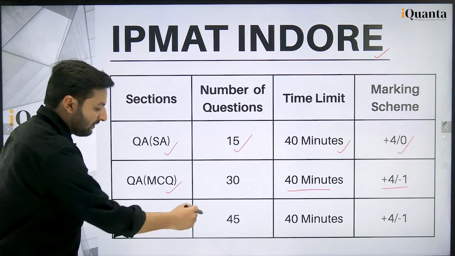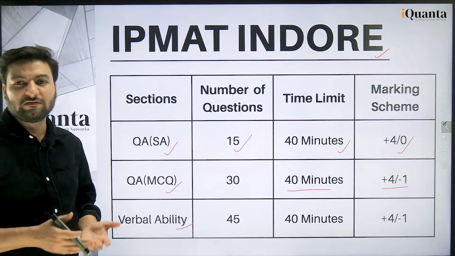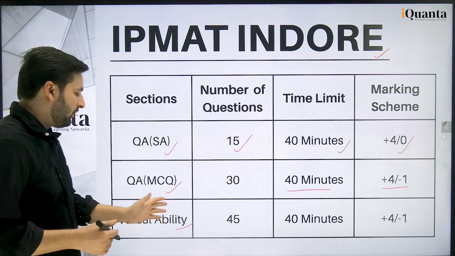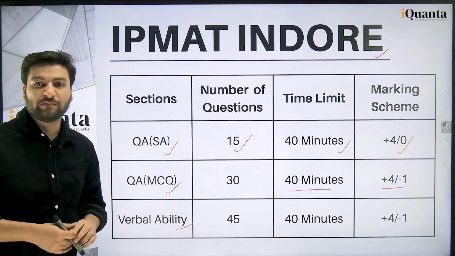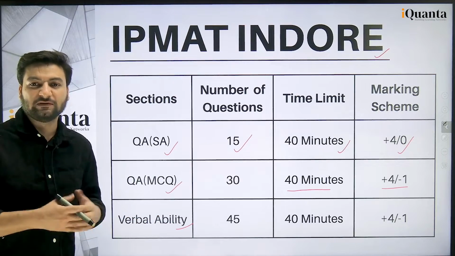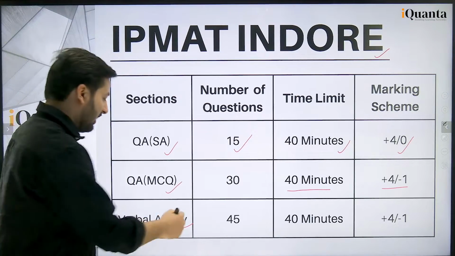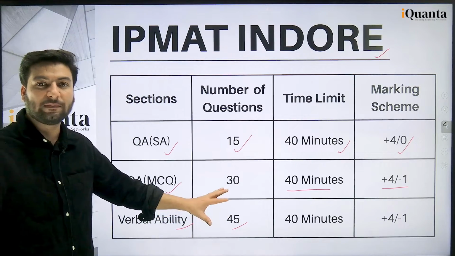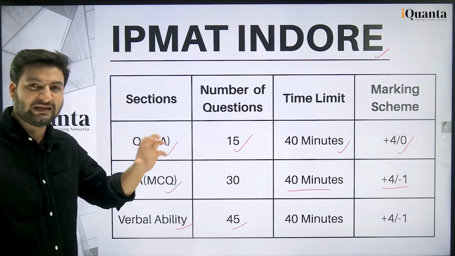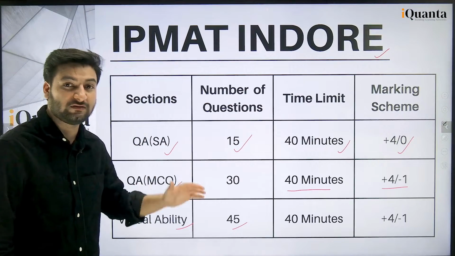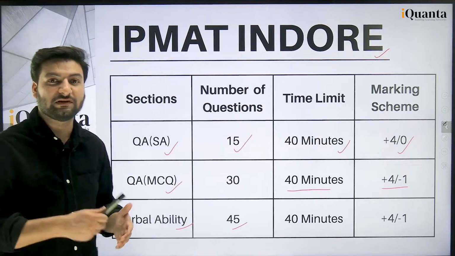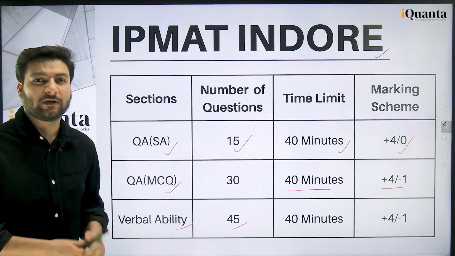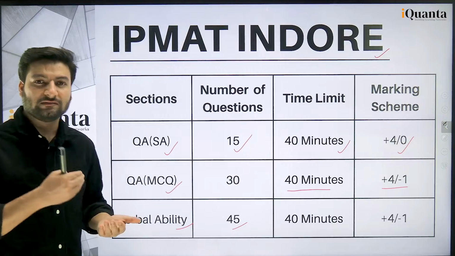The next section is verbal ability. Here we have questions based upon grammar, vocabulary, and also 2 reading comprehension passages, and each passage will have 6 questions. So here you get 45 questions. Of these 45, 12 questions will be from reading comprehension, coming from the 2 passages, and the rest of the 33 questions will be from grammar, vocabulary, fill in the blanks, idioms and phrases, maybe figures of speech, error spotting, sentence correction.